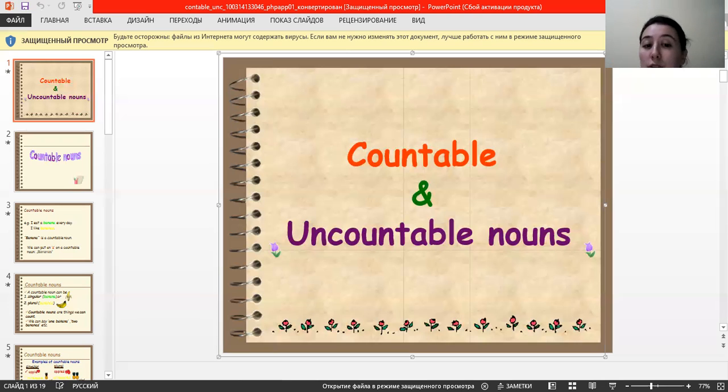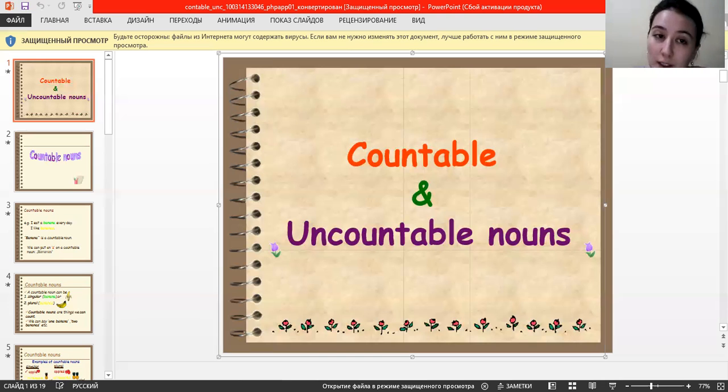So the word any is used in negative forms. So there isn't any milk and there aren't any dishes. This means that the usage of the word any is the same as with some. So with there isn't, we can use any with both countable and uncountable nouns, and both singular and plural forms of nouns.